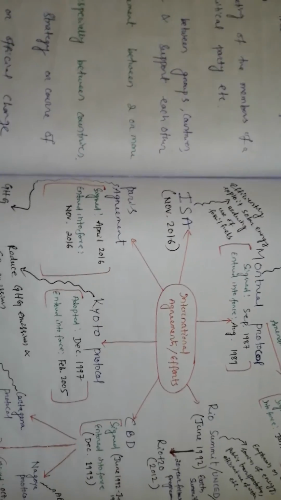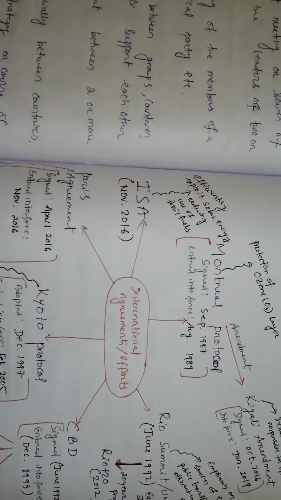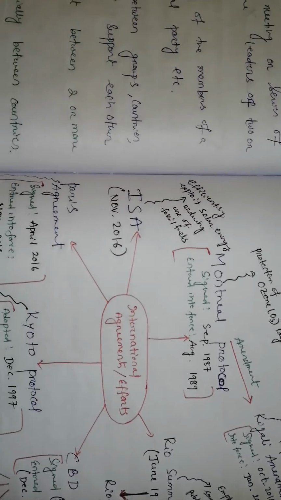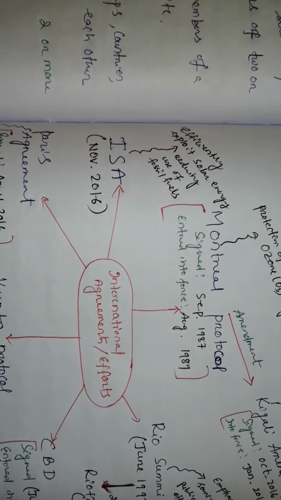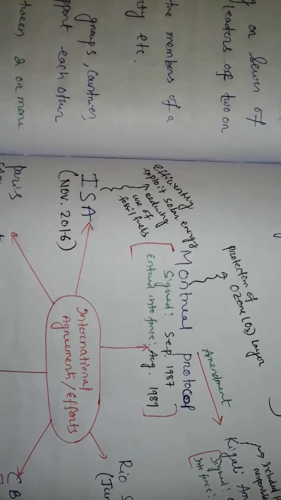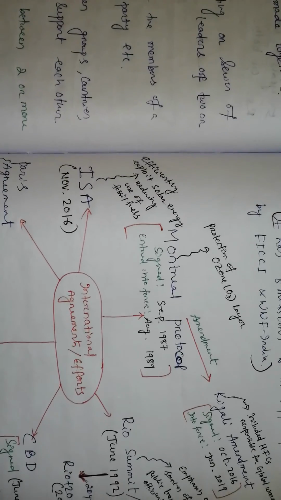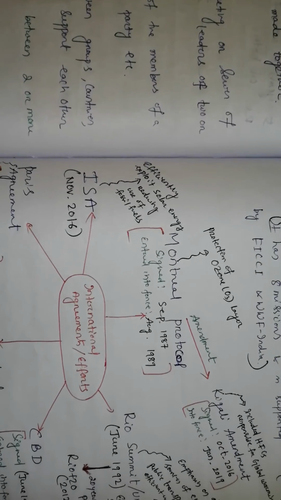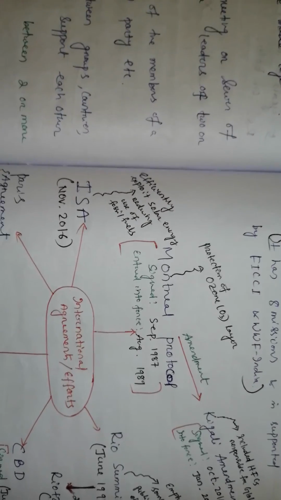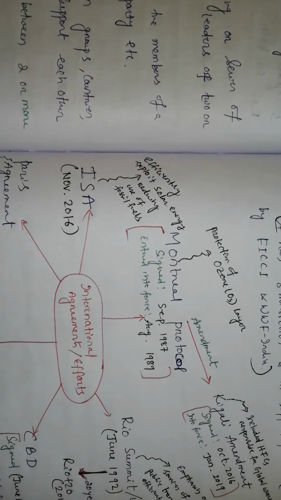Okay, that we have discussed earlier. What is the main objective? The main objective is to efficiently exploit solar energy, reducing the use of fossil fuels. That means more emphasis is to be given to solar energy, that is a renewable energy source.